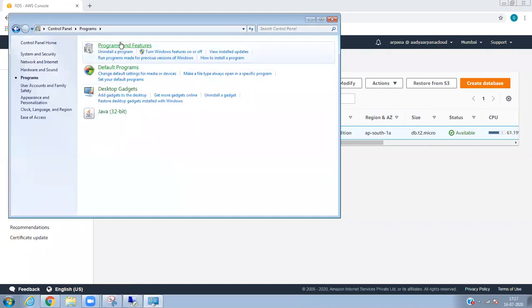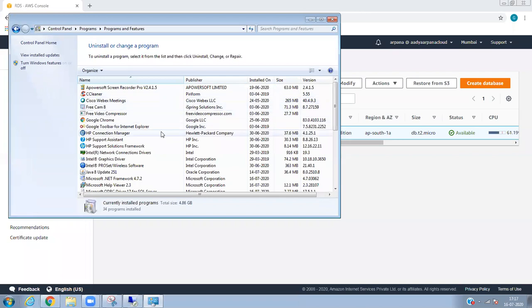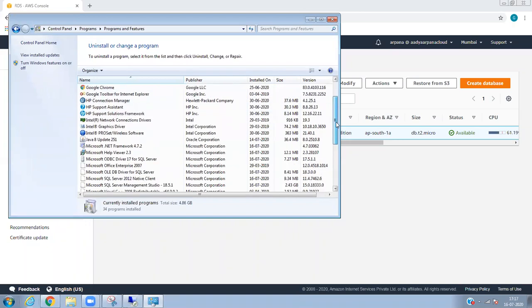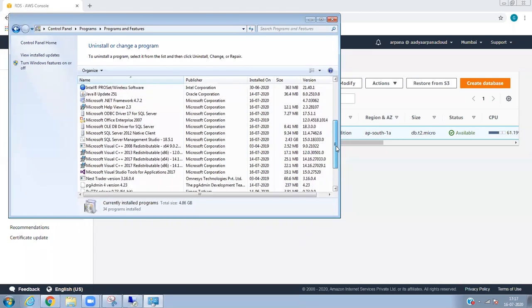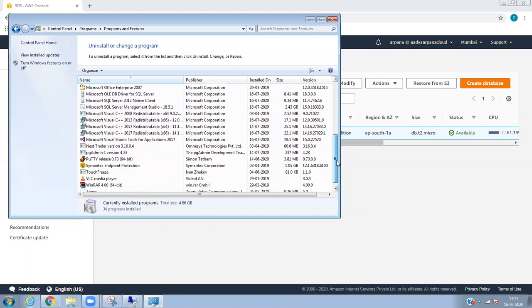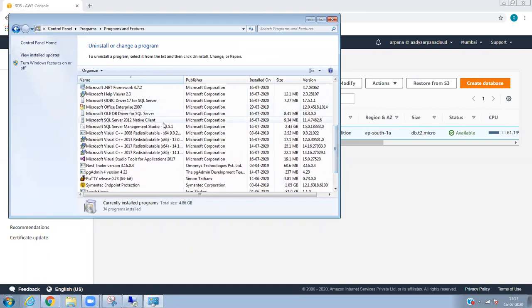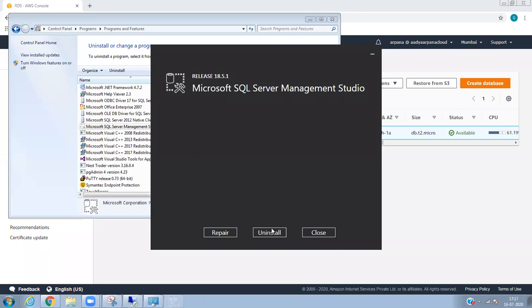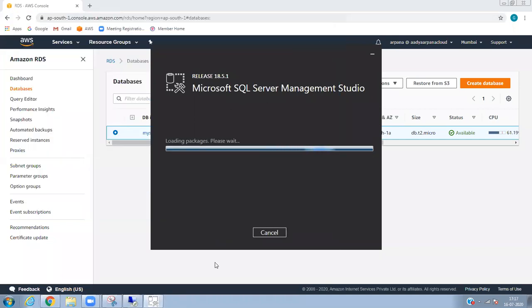One sec, Yuvraj, let it download and copy to the system. Meantime, I'll uninstall this. It is the latest version, 18.5.1.